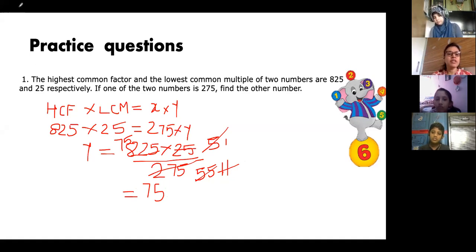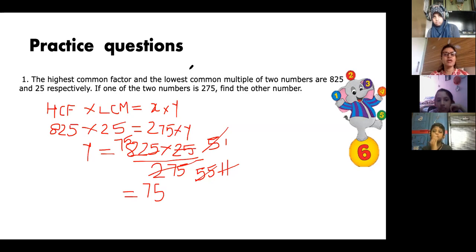Okay. Amina, what were you asking? The question you don't understand? See, the question will be given like HCF and LCM, and one number will be given, and it will be asked to find the other number. Or HCF will be given, two numbers will be given, and they will ask LCM. LCM you can easily find from two numbers also. But if HCF is given, use this formula: HCF into LCM is equal to first number into second number.